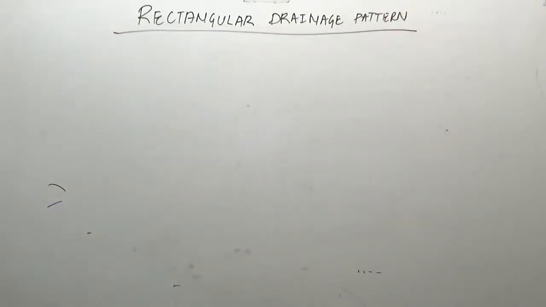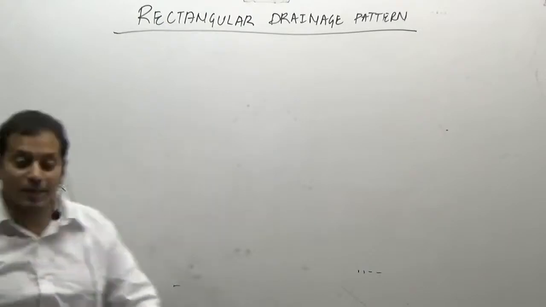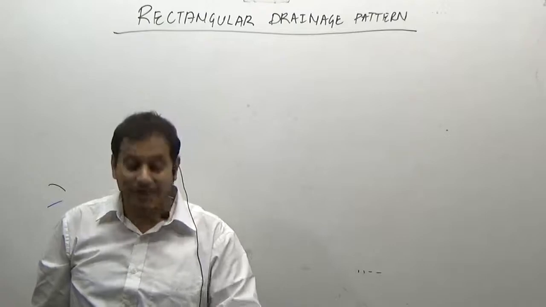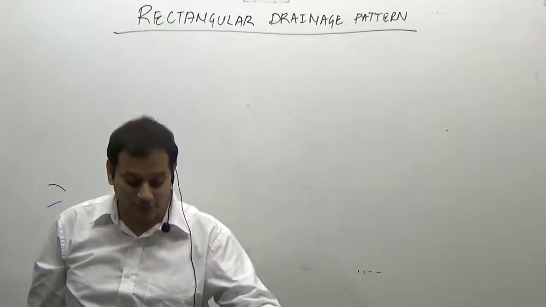Now what does the word mean? Obviously, in this kind of drainage pattern also the tributaries will be joining the master stream at right angles. Therefore it is known as a rectangular drainage pattern.